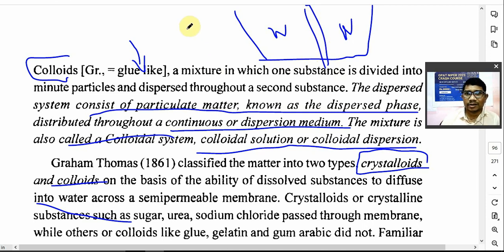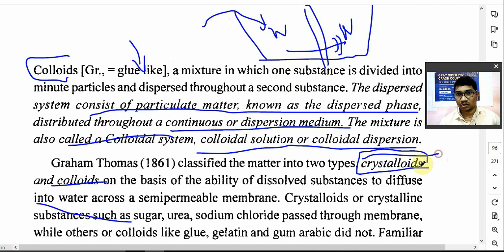Now if you add something to this, a salt, sugar, urea, gum, what will happen? Here is a higher concentration of salt, here is a low concentration. There is diffusion of salt from this side to this side up to the establishment of equilibrium, right? Such kind of substances are known as crystalloids.